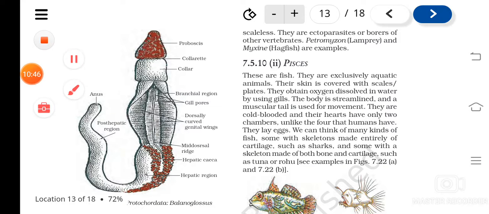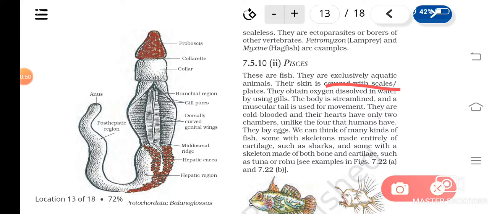They obtain oxygen dissolved in water using gills. So what are the respiratory organs in them? Gills. And the body is streamlined. Streamlined means both ends are pointed, and in the middle you can see a thick part. Understood? And they have a tail for movement.